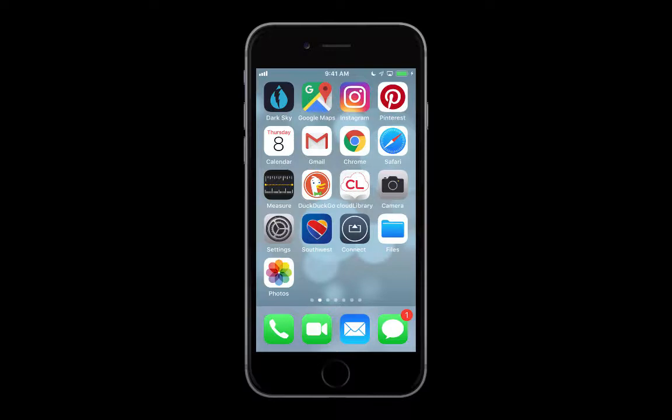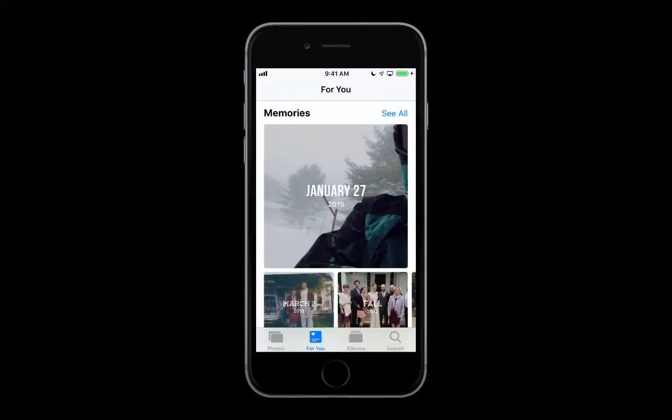Today I'd like to take a look at a really neat feature in iOS 12. I'm illustrating it on my iPhone 6S, an older phone, but it still works really well. I'm going to open up my Photos app, as you can see down at the bottom, with one touch. And as you look across the bottom, you'll see four different tabs.